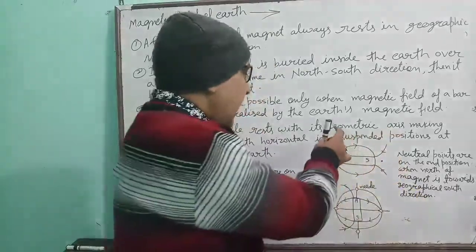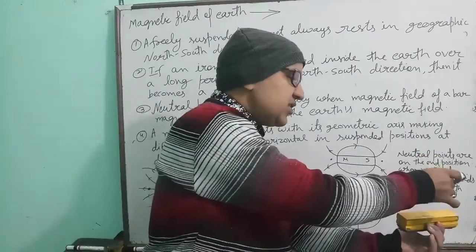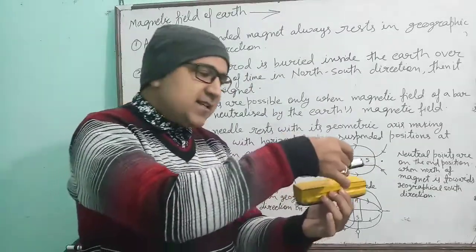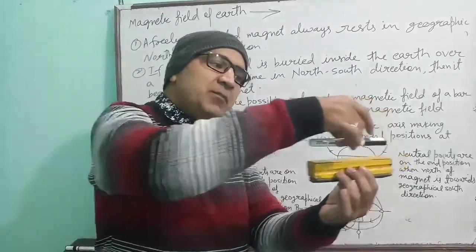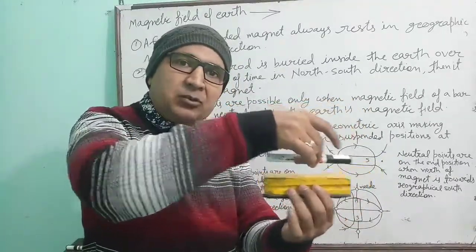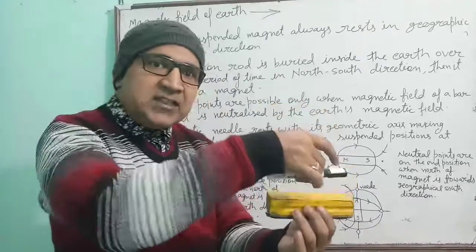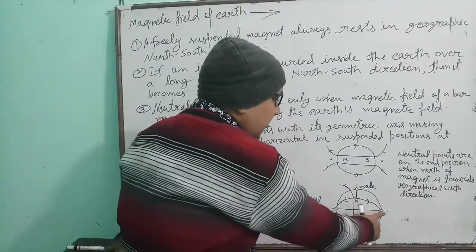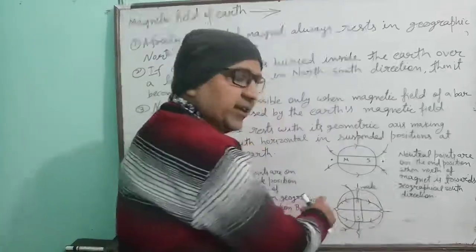Okay. Now again if we move ahead, then its direction will change. At the earth there will be two places where the magnetic needle will be horizontal. It will be parallel to the horizon, parallel to the earth's crust. These two places are the equator of the earth. See here and here. This is the equator.